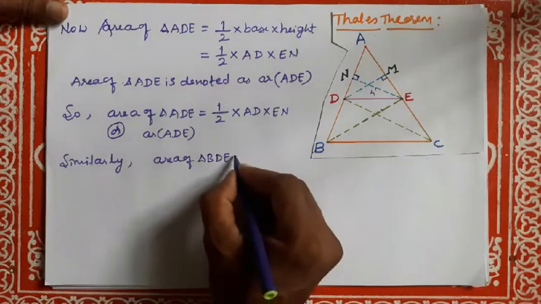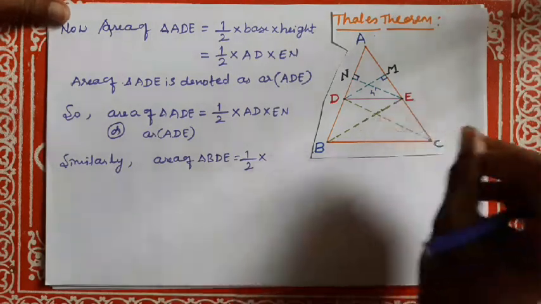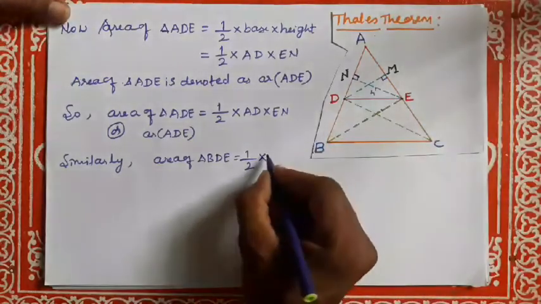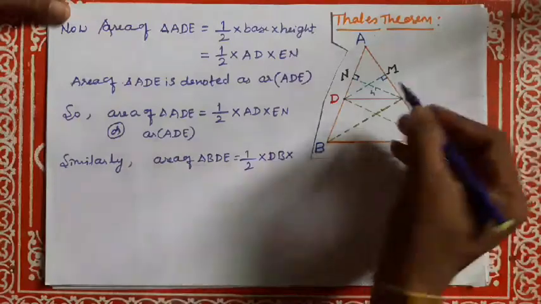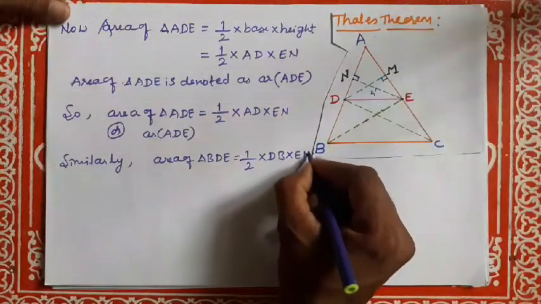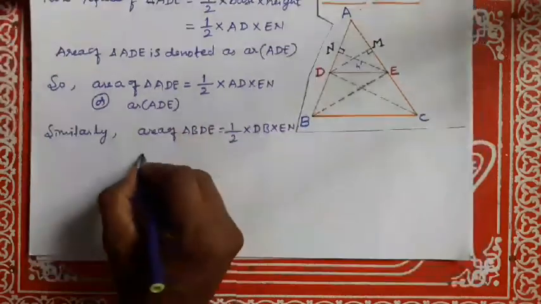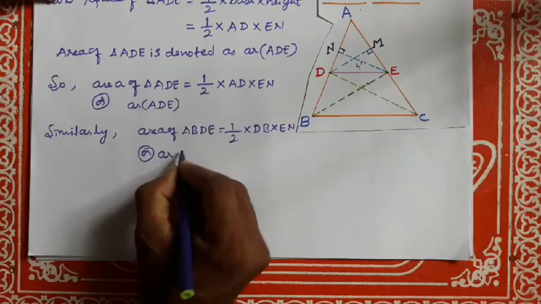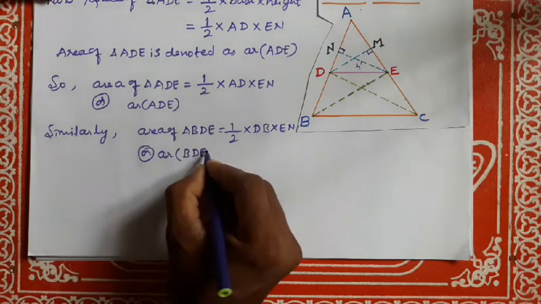Area of triangle BDE is equal to half into base DB into height EN. This can be written as area of BDE.